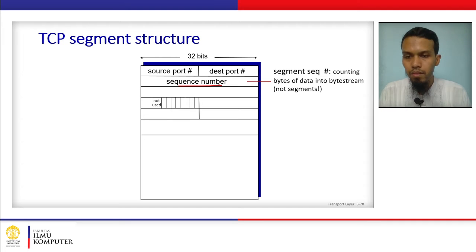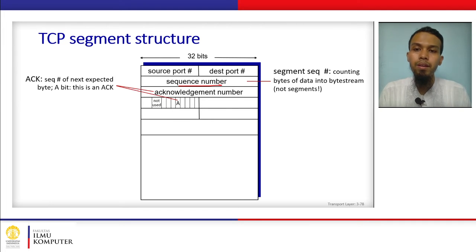Okay, and also there's the acknowledgement number, and this is the acknowledgement flag. When this flag equals 1, it means that this segment is an ACK segment. Or if another flag equals 1, then this segment is that kind of segment.